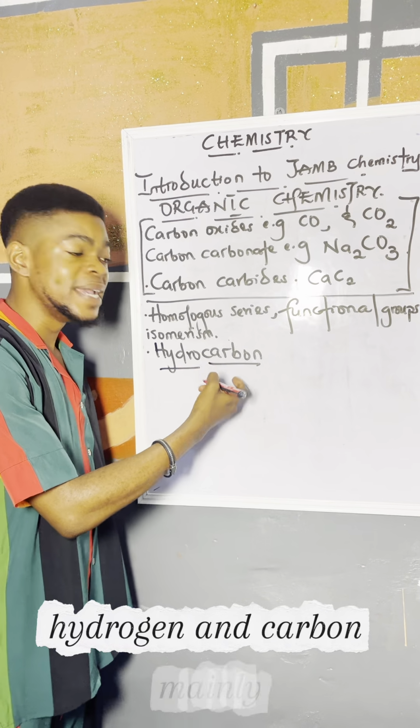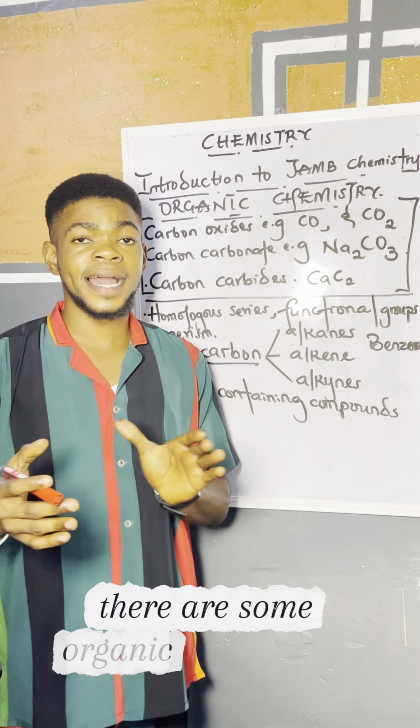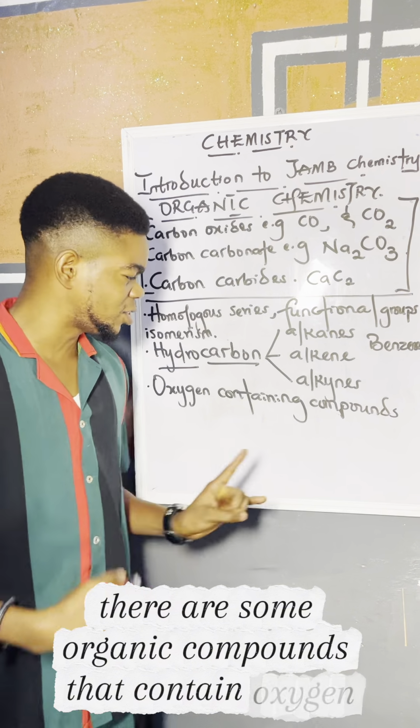Also we have oxygen containing compounds. There are some organic compounds that contain oxygen.